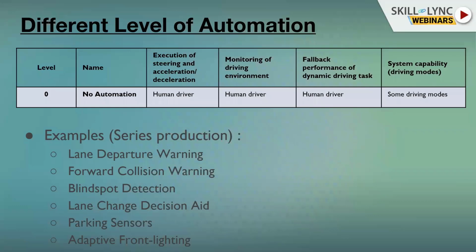So long story short, you can have a modern car with all of these sensors that warn you, but it is still considered level 0, because the one who executes the control of the car is the human. Who monitors the environment is the human. And who is responsible for the fallback scenario is still the human. So this is the definition of level 0. Now you can picture and take a look to see, okay, the car that I own, which level is it? And you can find out that most of our cars belong to level 0.